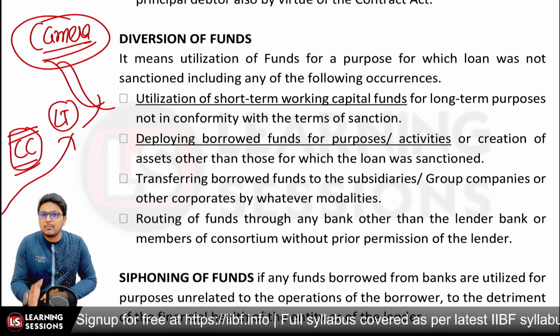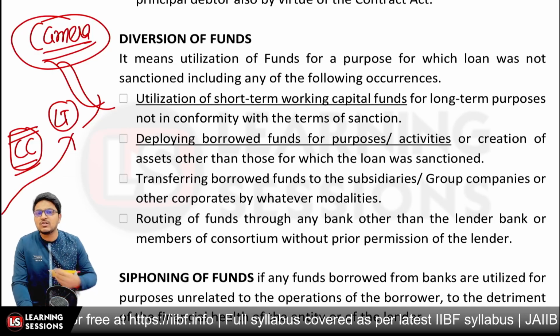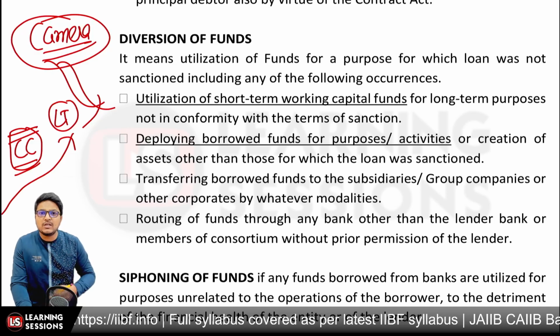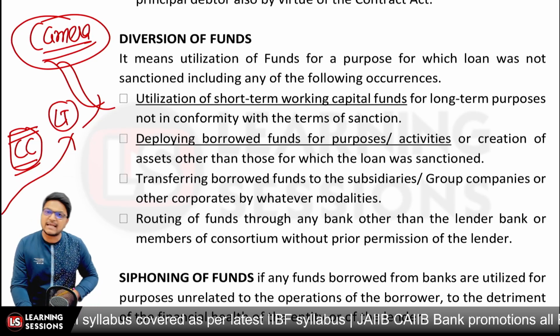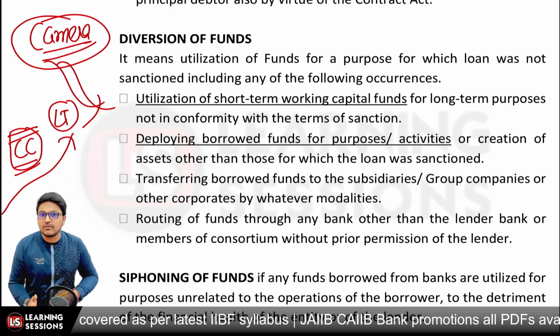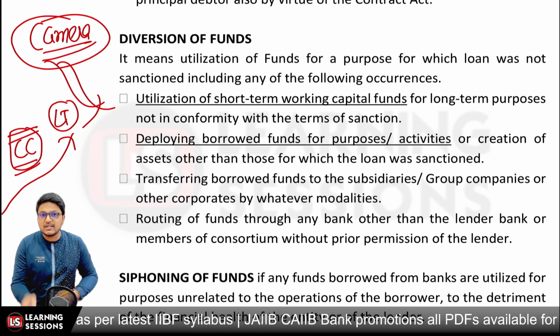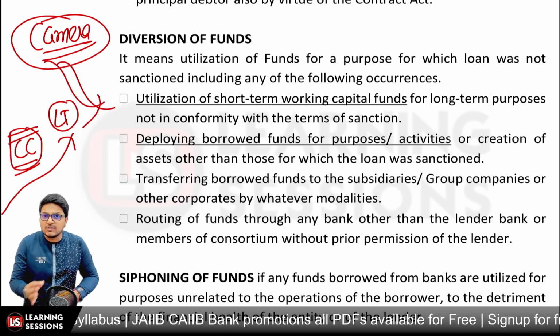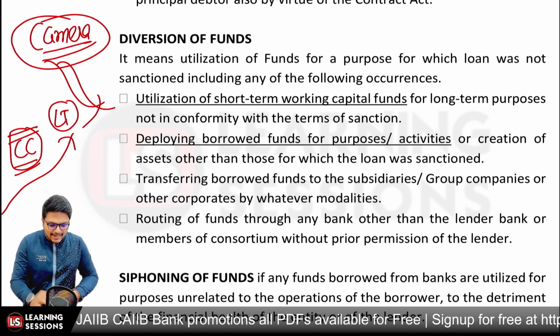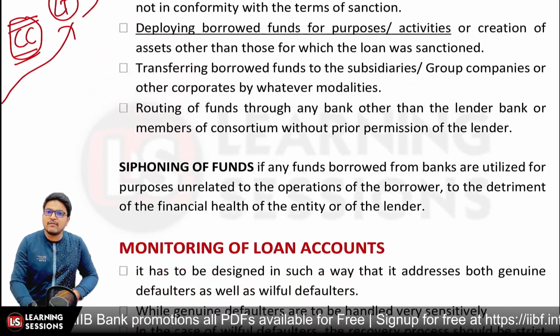Or you deployed borrowed funds for the creation of other assets which the loan was not sanctioned for, right? Basically you were given the loan for purchasing the camera, but you purchased another asset out of it, right? Or you routed the funds to any other bank or to members of the consortium without any permission of the lender, right? So that could be related to diversion of funds.